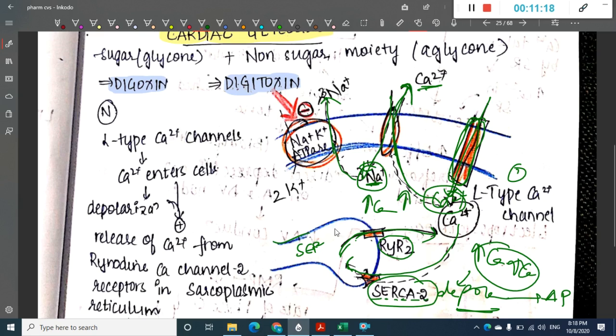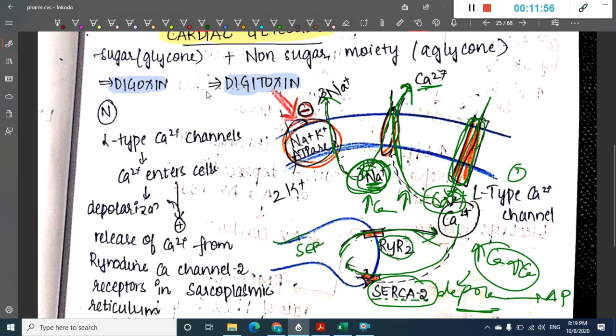Now, what is the force which is driving this whole process? For the after depolarization, for the calcium to go out and for the cell to go back into the normal state, this calcium should go out, right? So for that, sodium is important. We need to have the sodium gradient which is present between the cardiac cell and the external environment. This sodium gradient is necessary for calcium efflux.